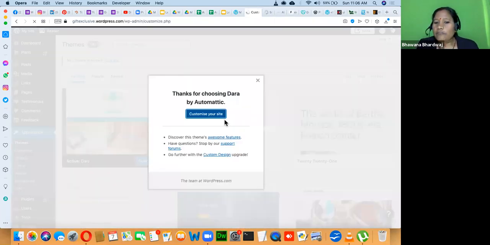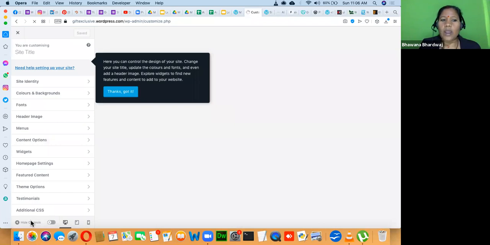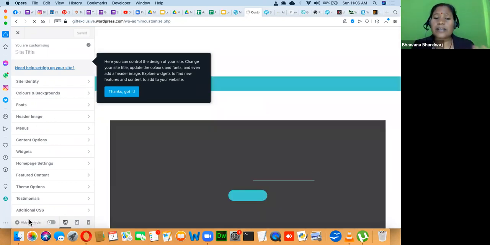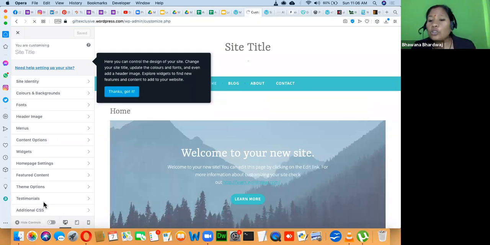Once you have decided on the theme, you can go and customize it. I'm giving you a glimpse of the customizations, but you can customize to the next level. All this customization happens without coding. You don't require a single line of code.